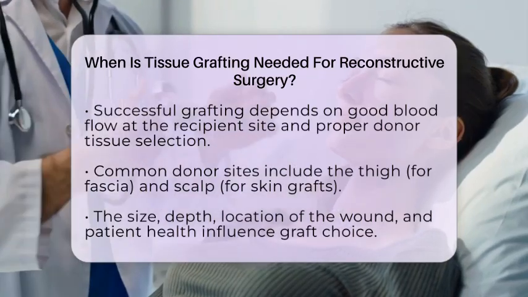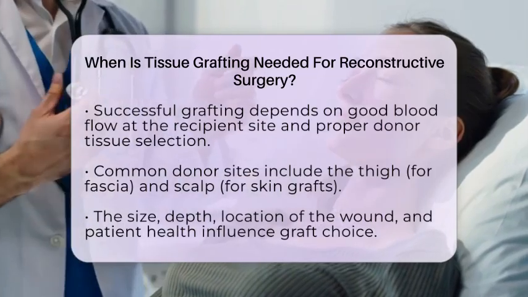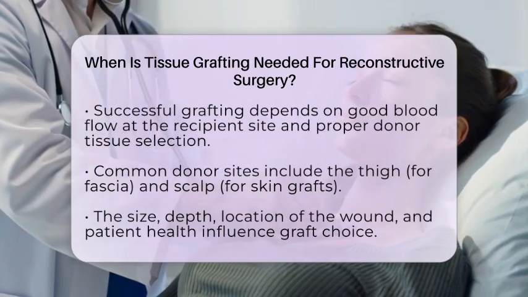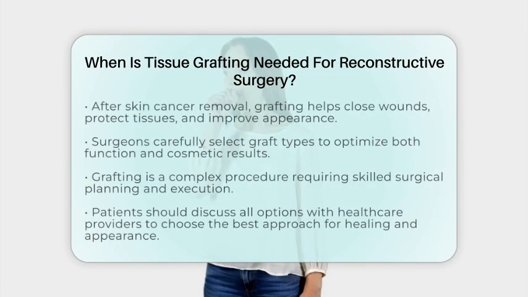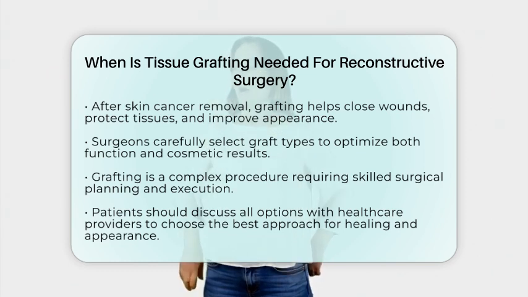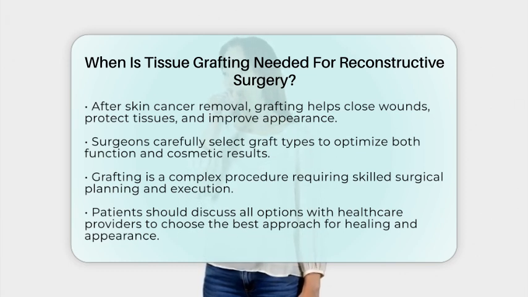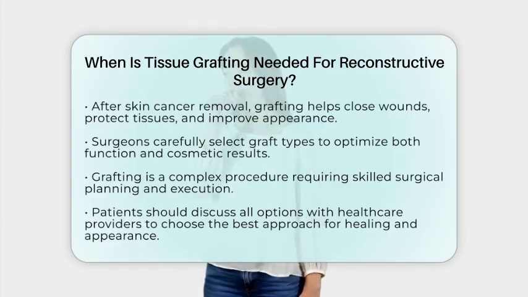The size and depth of the defect, the location, and the patient's overall health all influence the type of graft selected. In the context of skin cancer treatment, after removing a tumor, grafting helps close the wound efficiently. It protects the underlying tissues, speeds up healing, and improves how the area looks afterward. Surgeons carefully select the graft type to match the size and location of the defect, aiming for the best functional and cosmetic results. Remember, tissue grafting is a complex process that requires careful planning and execution by experienced surgeons.